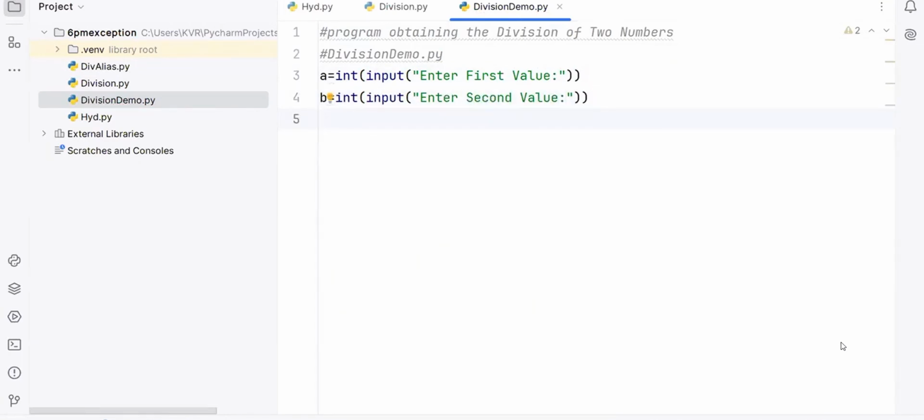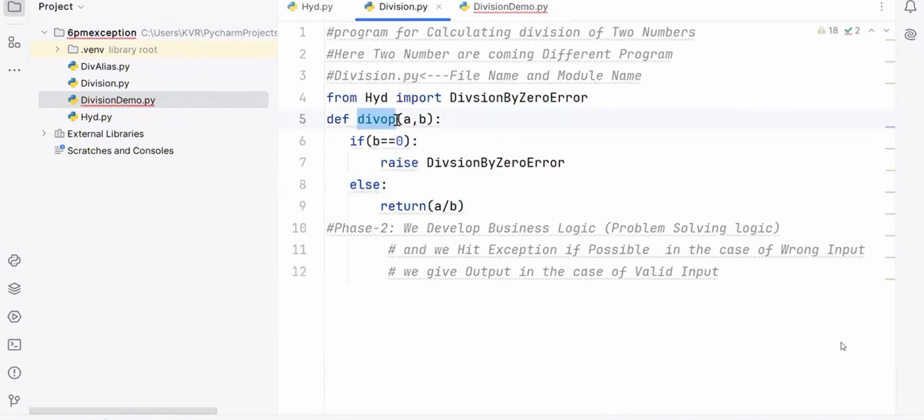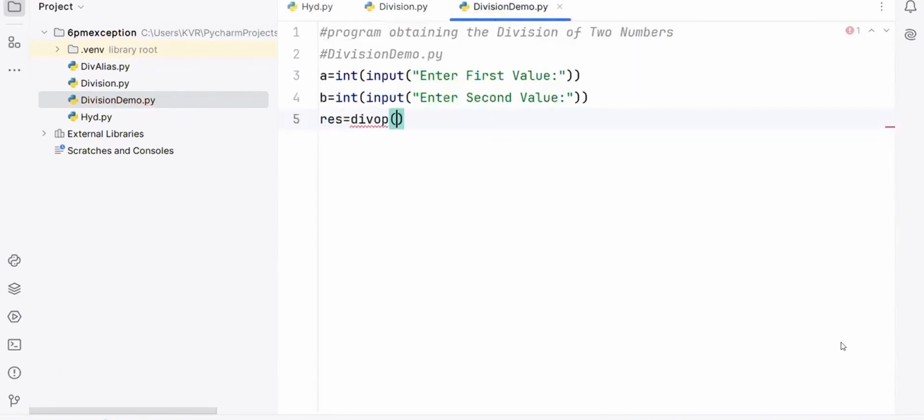Next I'm going to write res is equal to. What is my function name, students? DIVOP. Of course, it's a small example I'm showing you. A comma B, you pass it. And this is known as what here? Function call. This function call gives how many results? You are passing the input to your function. This function gives you two results.